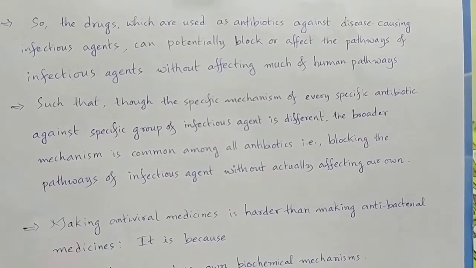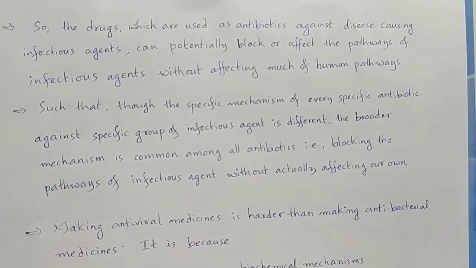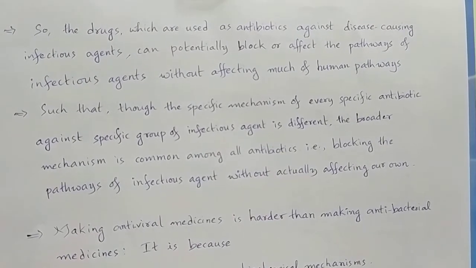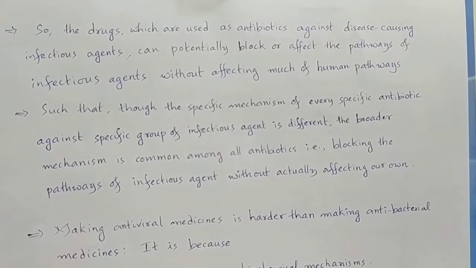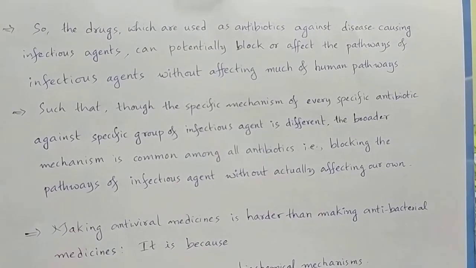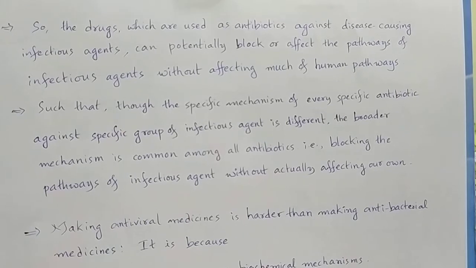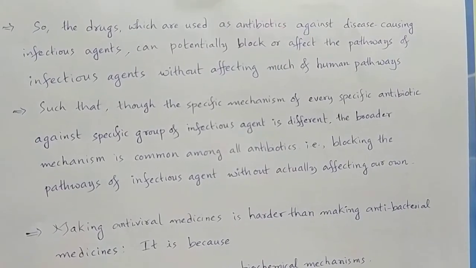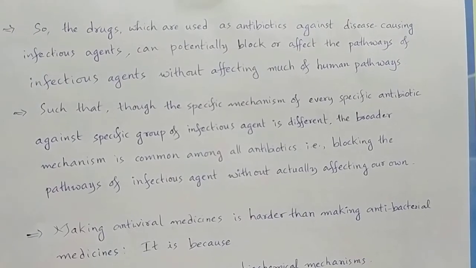So, the drugs which are used as antibiotics against disease-causing infectious agents can potentially block or affect the pathways of infectious agents without affecting much of human pathways. Why?